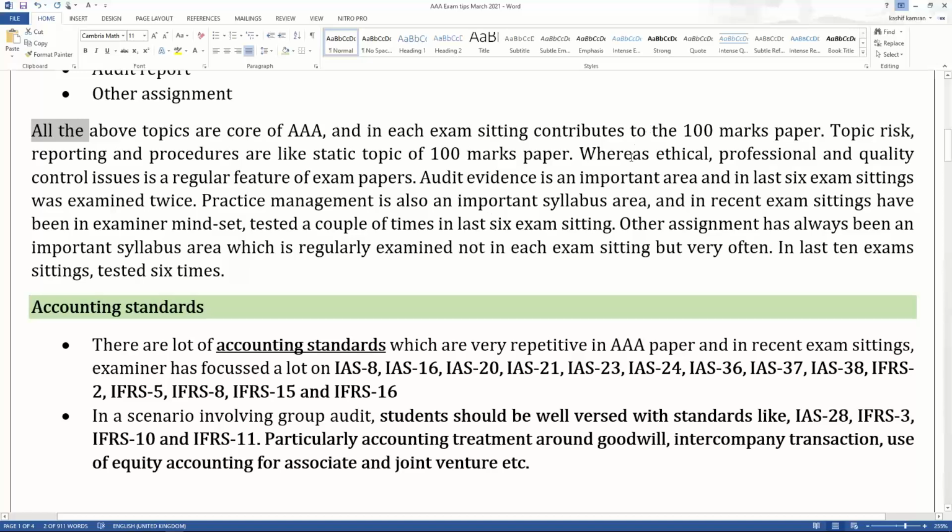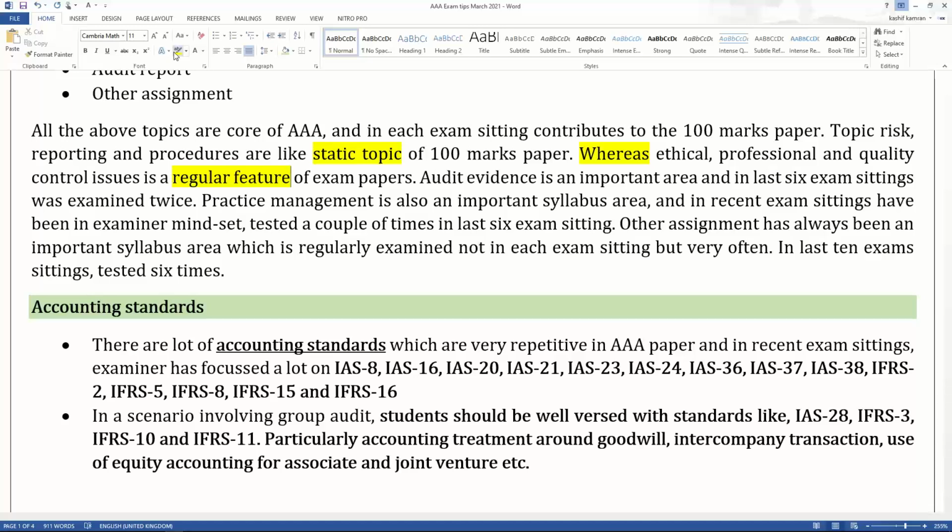Whereas the topic of ethical issues, professional issues, or quality control issues is a regular feature of the exam paper. When I say it's a regular feature and when I say it's a static topic, there is a big difference, right? Some topics are static. Some topics are a regular feature. Regular feature means that if you look at the 5 exam sittings, you will find them in 4 or in 3. So ethical, professional, and quality control issues has been a regular feature of exam papers.